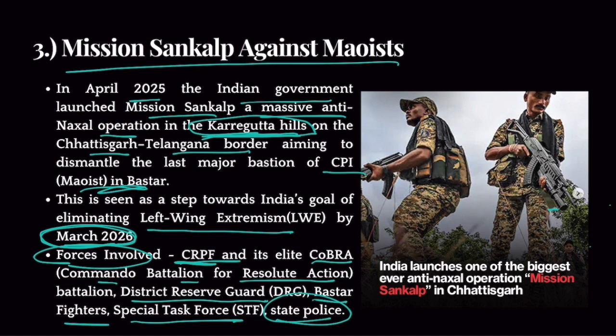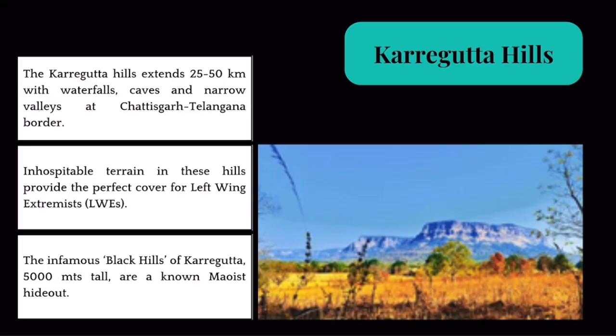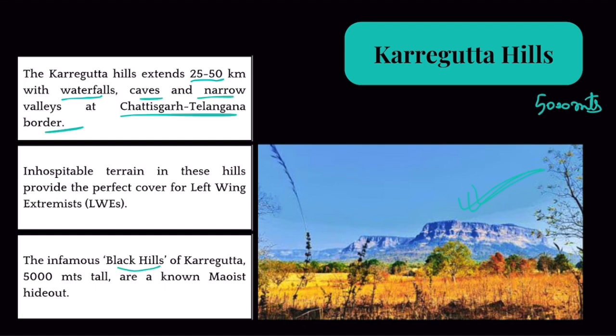Okay. Now, why did Naxals decide to make this area as their stronghold? Surely this geography has some special features. So, as you can see over here in this picture, these are Karegutta Hills. They are about 500 meters high. So, quite high hills. Karegutta Hills extend 25 to 50 km with waterfalls, caves, narrow valleys at Chhattisgarh-Telangana border. They are also known as Black Hills. Okay. The inhospitable terrain makes these hills a perfect hideout for Maoists because it is very difficult to fight these Maoists in this terrain. It is quite inhospitable. Okay. The infamous Black Hills of Karegutta are known Maoist hideouts.